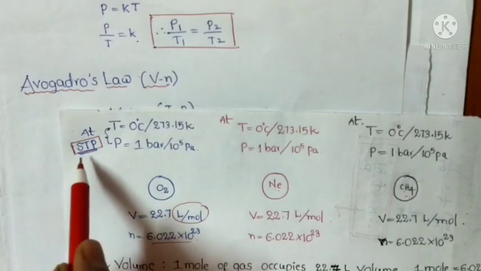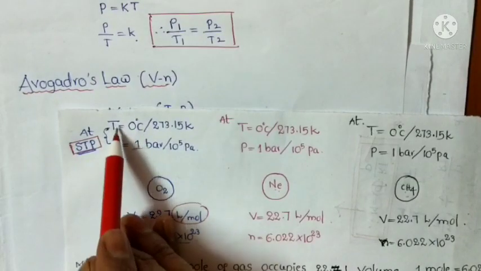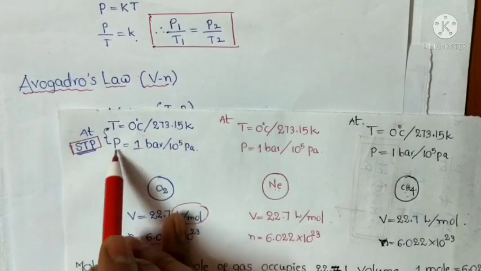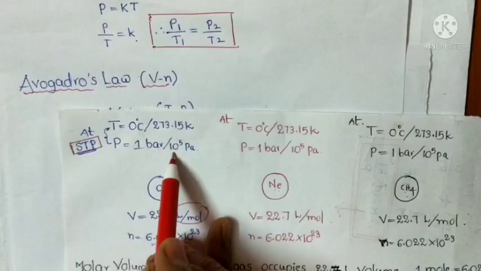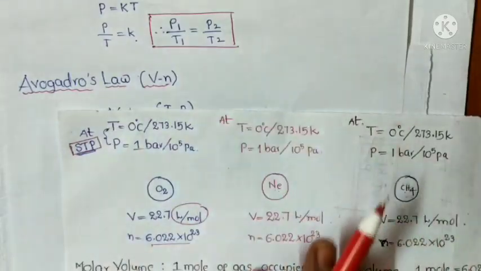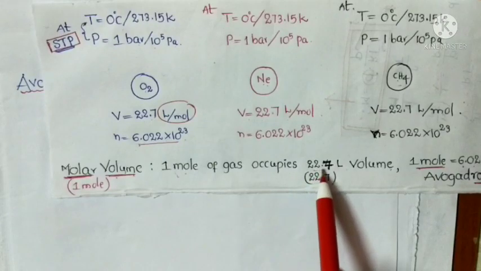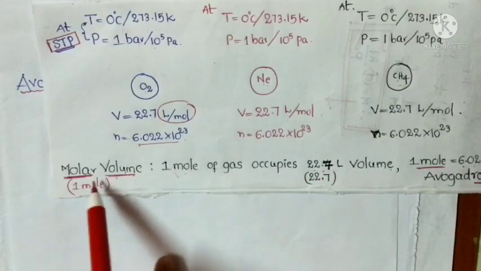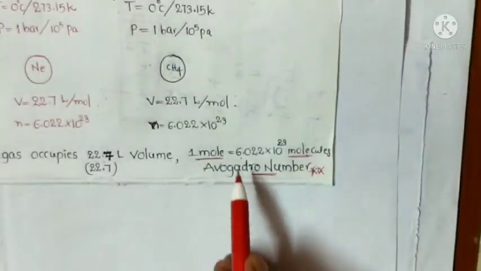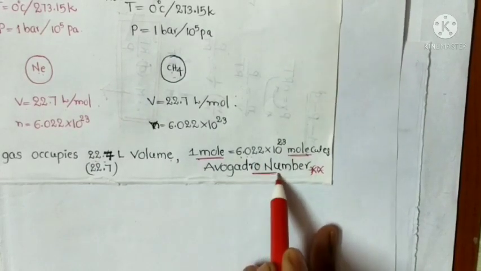Sometimes they ask what the STP conditions are. Temperature is 0 degrees centigrade or 273.15 kelvins, and the pressure remains 1 bar or 10 to the power of 5 pascal. These conditions are called standard temperature and pressure. Next, remember the molar volume. 1 mole of gas contains 22.7 liters volume, that's why it is called molar volume. Molar means 1 mole of molecules, which is 6.022 times 10 to the power of 23 particles. It is also called Avogadro number.